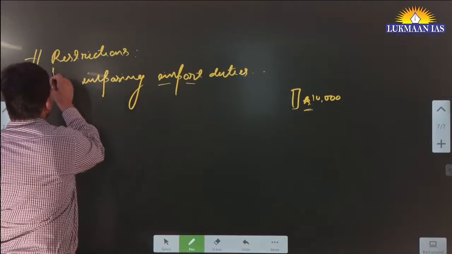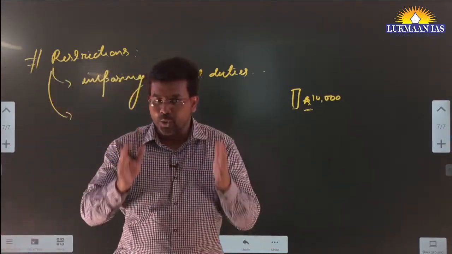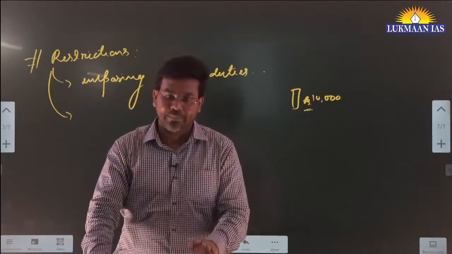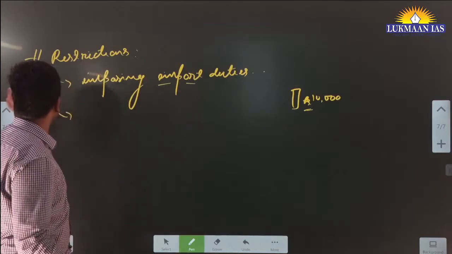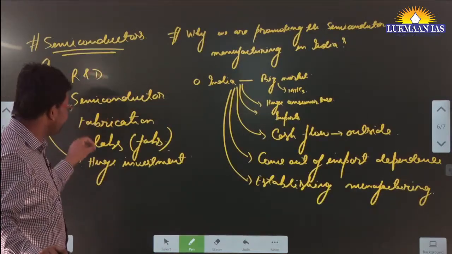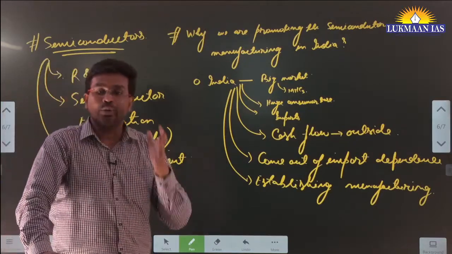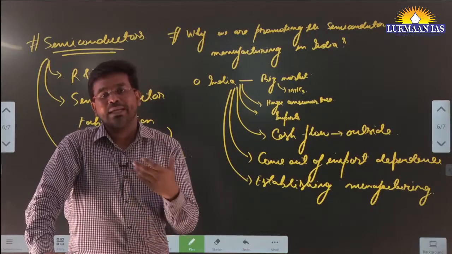So for that purpose, the Government of India said that you need to establish your own manufacturing unit in India. But for manufacturing semiconductor related things, as we already discussed, it needs a huge amount of R&D and semiconductor fabrication labs. So it was a huge investment, and it was not easy to do initially.